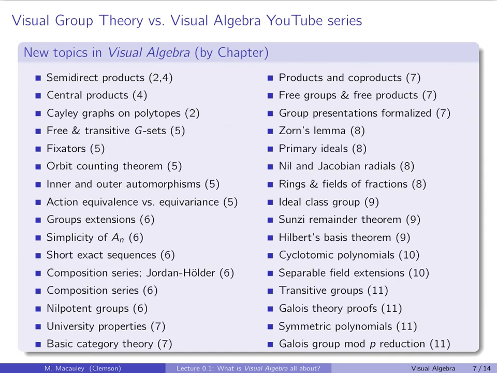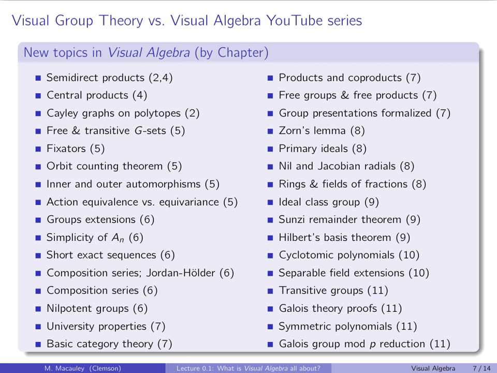Here are some new topics that I cover in visual algebra, and hence in this YouTube series, that I do not cover in my 43 lecture visual group theory YouTube series. And there's a lot of content here. So semi-direct products, I did not do at all. Central products, Cayley graphs on polytopes. The symmetric and alternating groups, a lot of them can be built on polytopes. Free and transitive G-sets, or just G-sets in general, I don't mention.